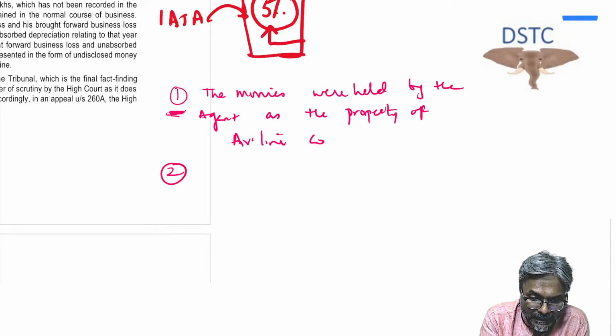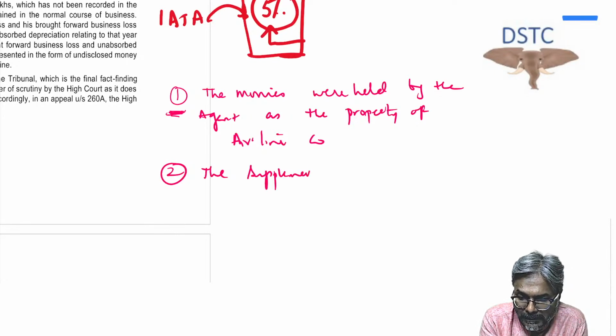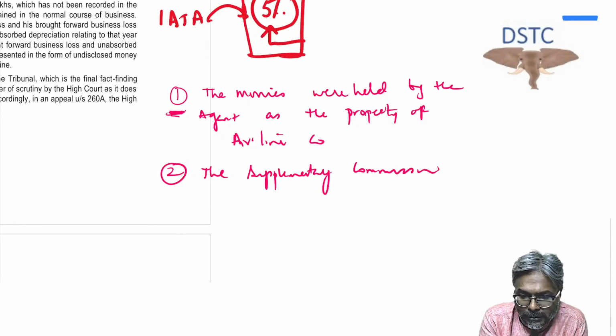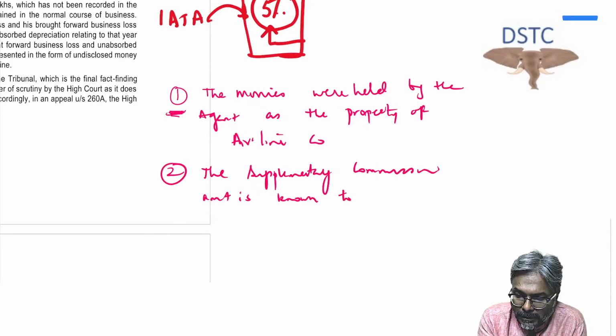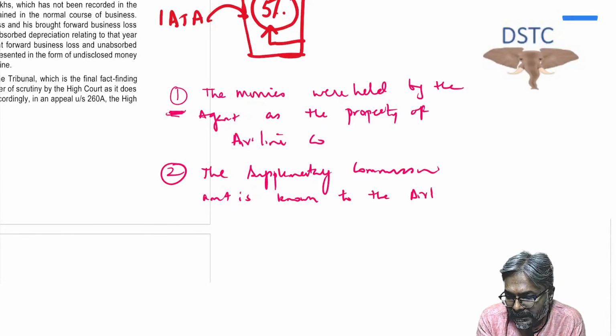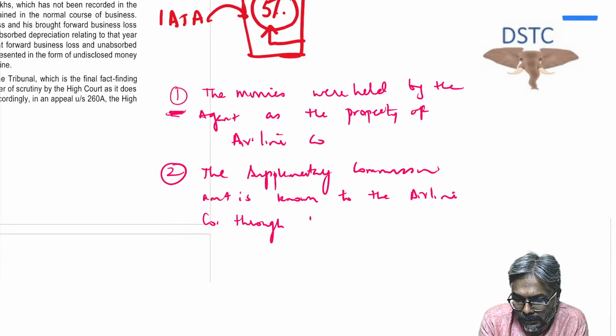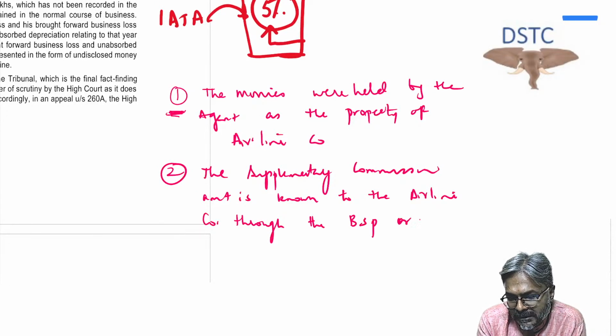Second, the supplementary commission amount is known to the airline company through the BSP organization, Bill and Settlement Plan organization.